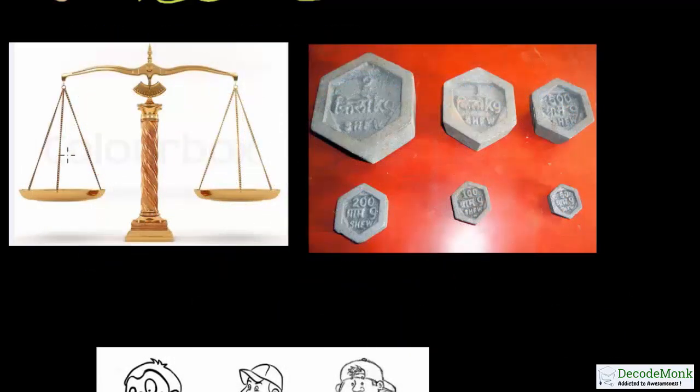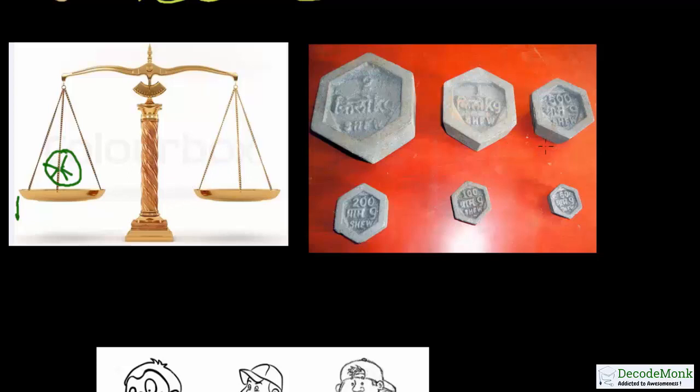Consider an example. Suppose you go to a market and you buy one pumpkin. First of all, the shopkeeper will put the pumpkin on one of the pans of the balance. Suppose the pumpkin is put on this particular pan on the left hand side. This side of the pan will come down a little bit, and the balance will get unbalanced.